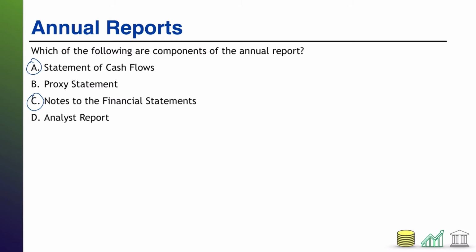And then D, the analyst report. Analyst reports are not included in the financial statements. Analysts analyze the company from an external perspective and try to determine whether the company is a good investment or give price targets, that sort of thing. What's in the annual report is the auditor's report, not the analyst report. All right, let's check the next one.